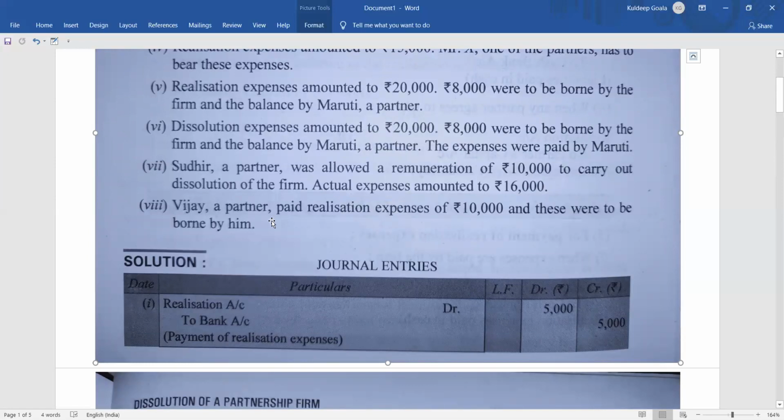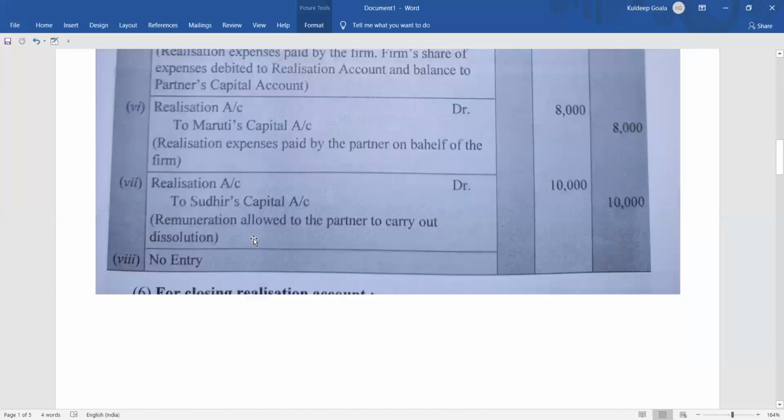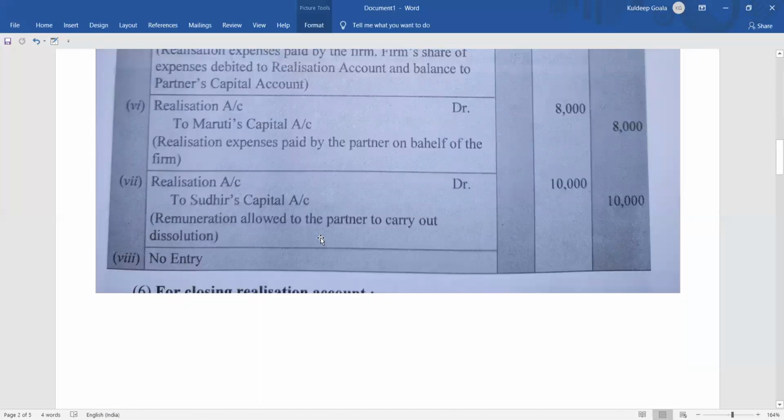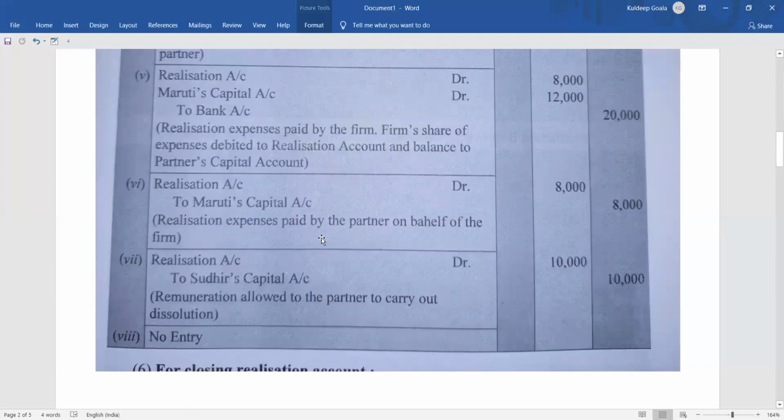Vijay is also a partner. He paid realization expense of 10,000, and these were to be borne by him. He was supposed to bear it, and he paid it. So as I already told you in the previous entries also, if a partner is supposed to bear the realization expenses and he is bearing it, then it is his own entry. So why should the firm make an entry for it? That is why the firm will not give an entry for that. There will be no entry for this transaction. No entry, right? Clear?